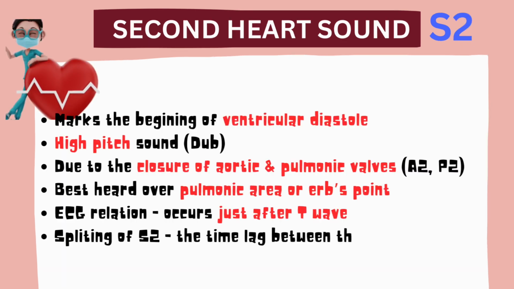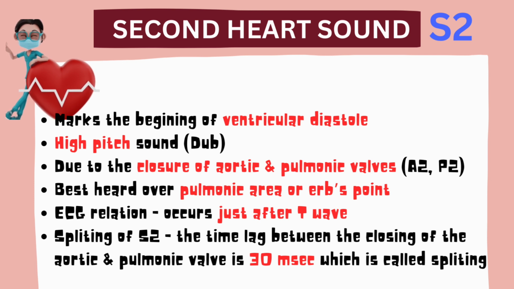Second heart sound, S2, marks the beginning of ventricular diastole. It produces a high-pitched sound, the dub sound of the heart. It occurs due to the closure of the aortic and pulmonic valves, A2 and P2. It is best heard on the pulmonic area or over Erb's point. On ECG, it occurs just after the T wave.